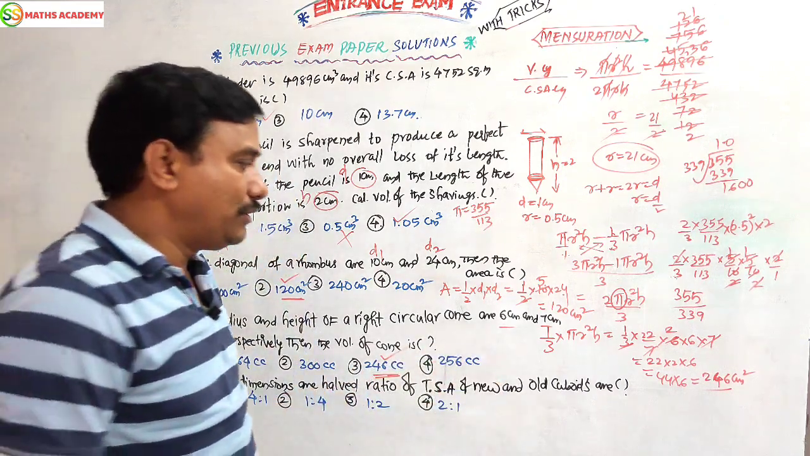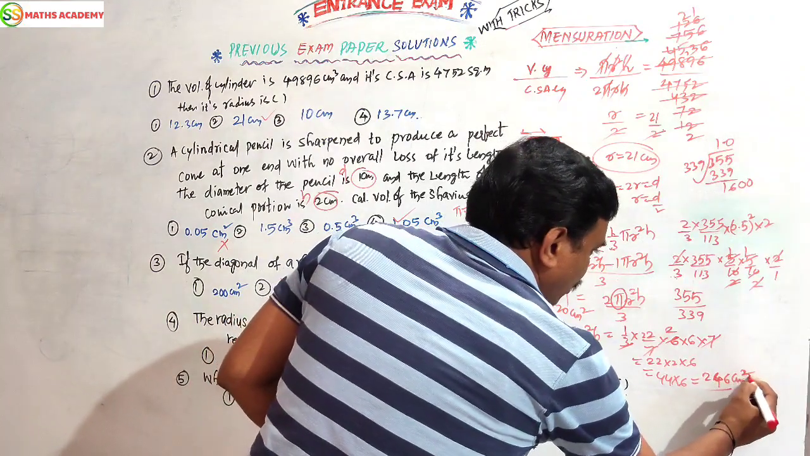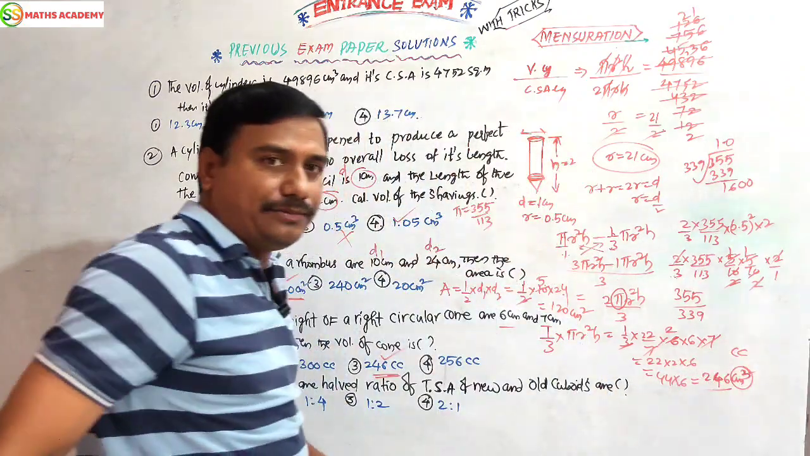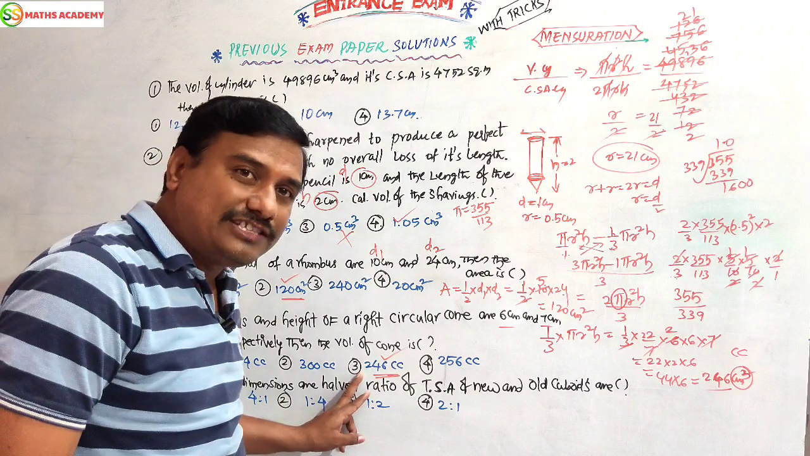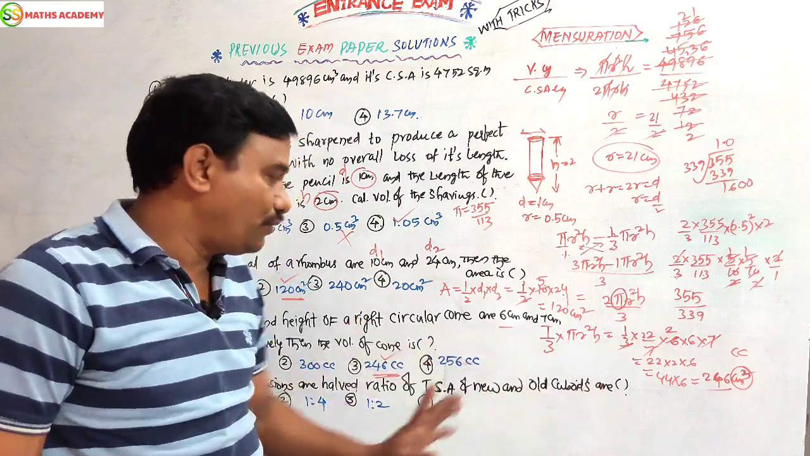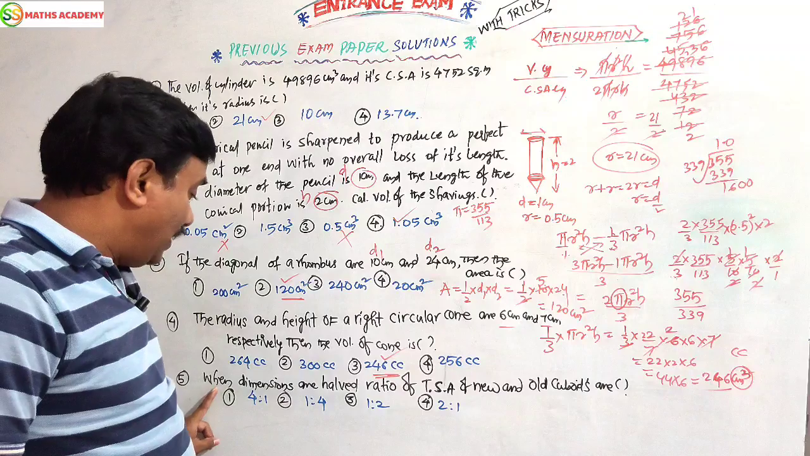Cubic centimeter. Because here centimeter cube is nothing but cc. Cc means cubic centimeter. Okay. The answer will be 246 cc. 246. Okay.